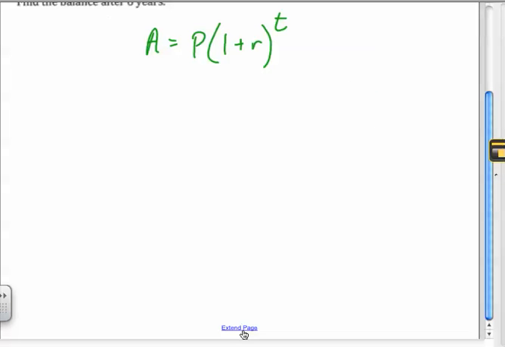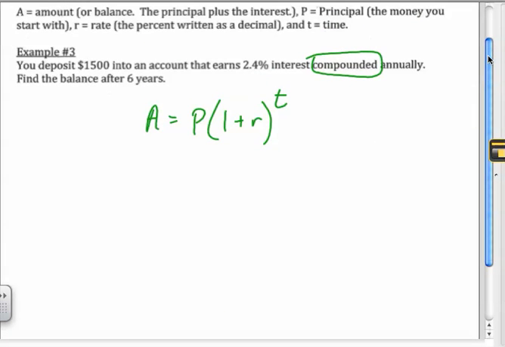Okay, well, let's fill in what we know. They want to know the balance. Which letter up here stands for the balance, Ross? There's no B. A stands for the balance. Amount is where the A comes from, but it means balance. So I'm going to put A. Does anybody know what the P is in this thing? What is the P? What you started with, and what did we start with? 1,500. There we go.